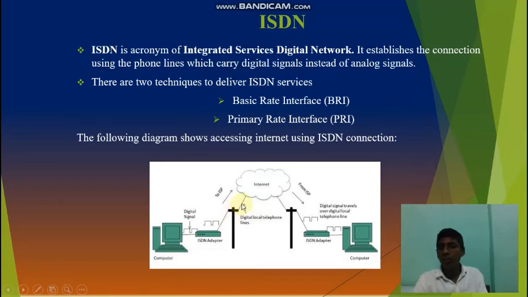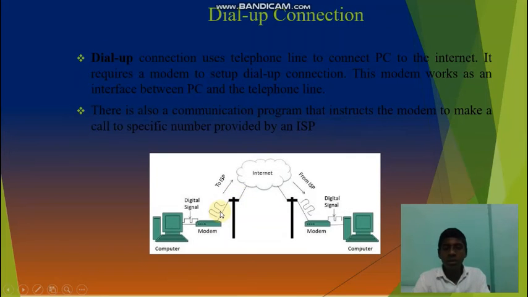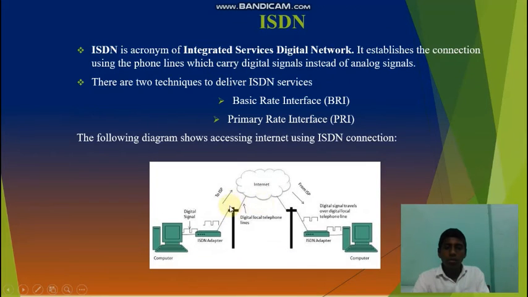Here the telephone lines are connected. So now, through the digital local telephone lines, the internet from the ISP is received by the ISDN adapter as a digital signal. Then the digital signal travels over the digital local telephone line, and then to the ISDN adapter, then to the computer.